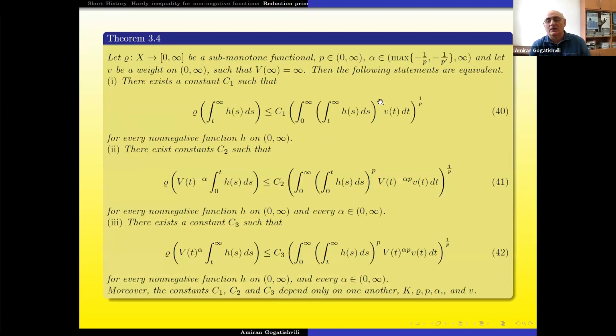Yes, now the situation is when this integral is infinity, which is usually the case, because the finite case is not so interesting. This inequality 40 is equivalent with the following. Can you see you can change this Hardy operator by the dual operator? Because this is a decreasing operator, this is an increasing operator, and without any restriction.